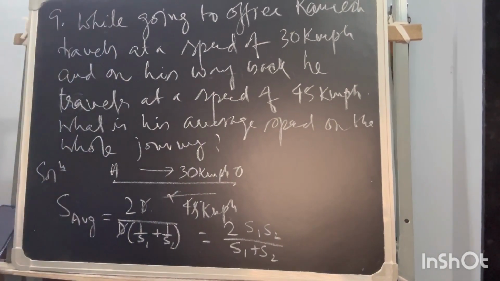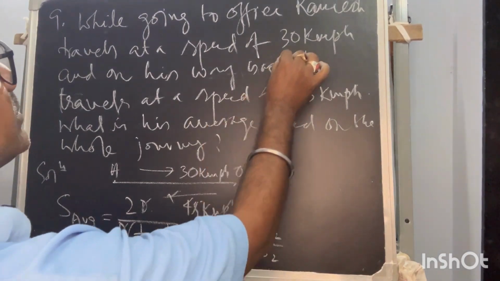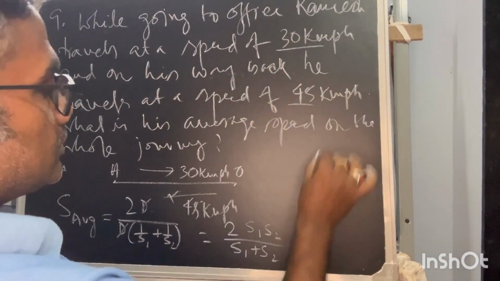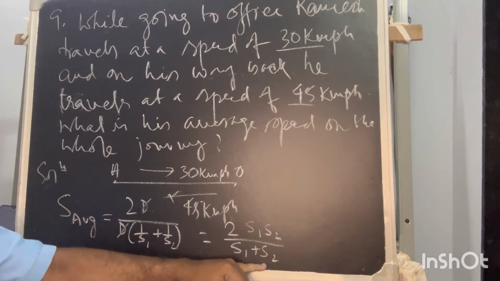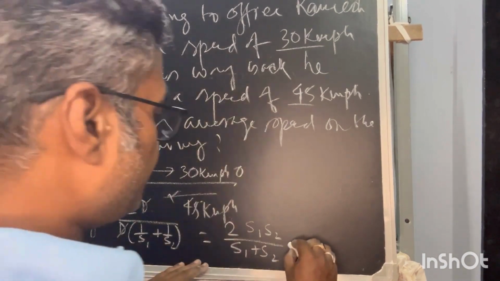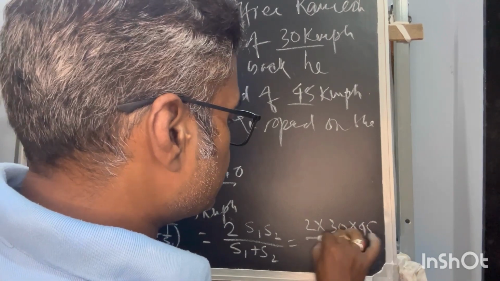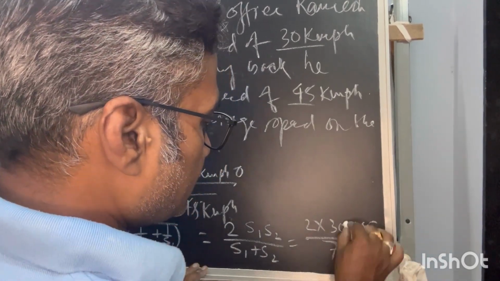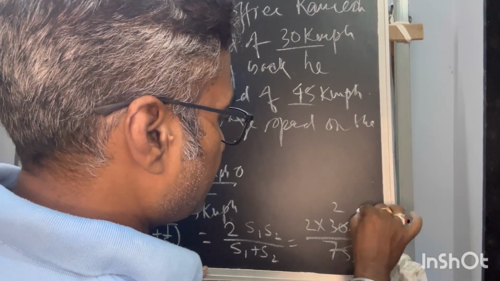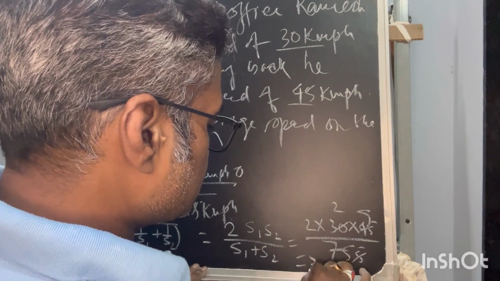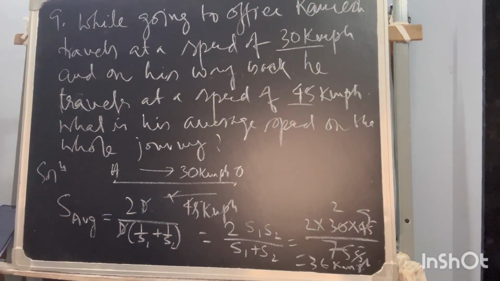So everything is in terms of the speed, the information given here. There is no other information than the speed, so this formula is brought in the form of the speed itself. Now I put the values: 2 into s1 30, s2 45, then s1 plus s2 is equal to 75. Now you can reduce it. 15 2s are 30, 5, 5, 9, 9 2s are 18, 2 into 18 is 36. So 36 kilometer per hour will be your average speed.